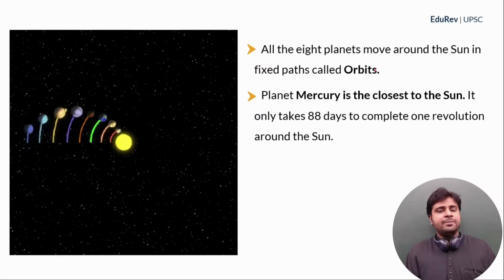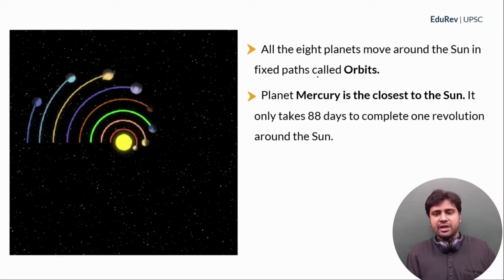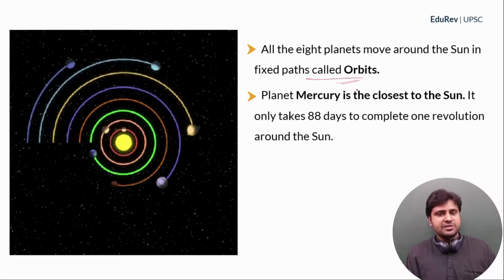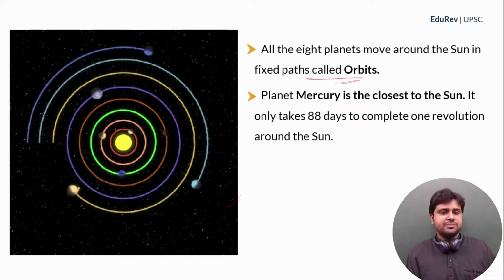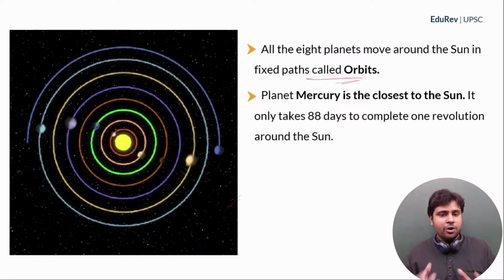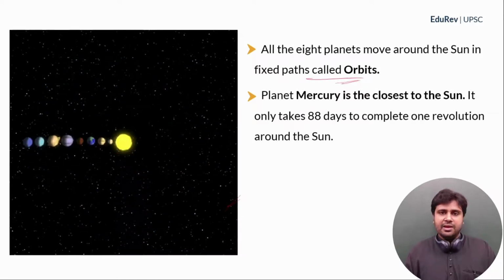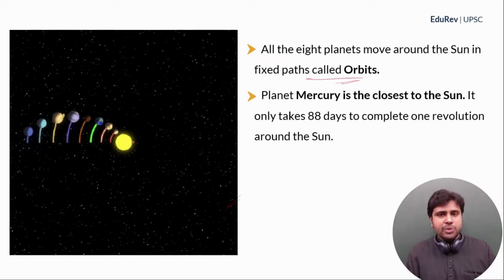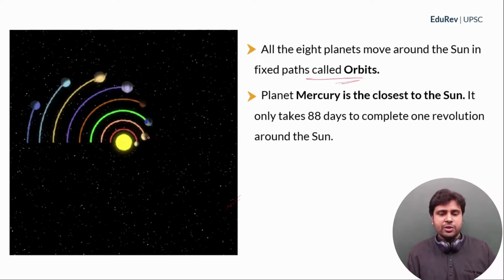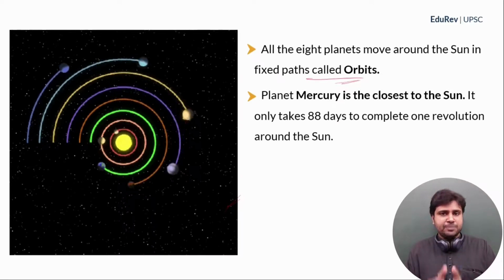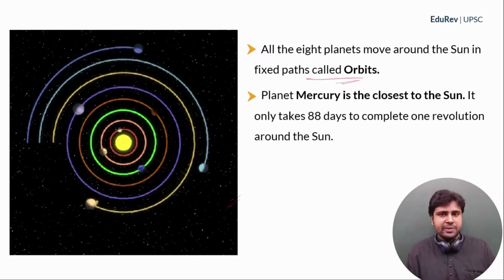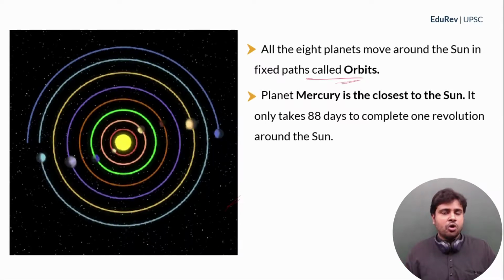Now, all the 8 planets move around the sun in fixed paths called orbits. Just look at this beautiful animation. It shows the various orbits of the 8 planets. Now, we know that the planets revolve around the sun, right? So they move around the sun in fixed paths. They don't deviate from their path. Those fixed paths are called orbits.